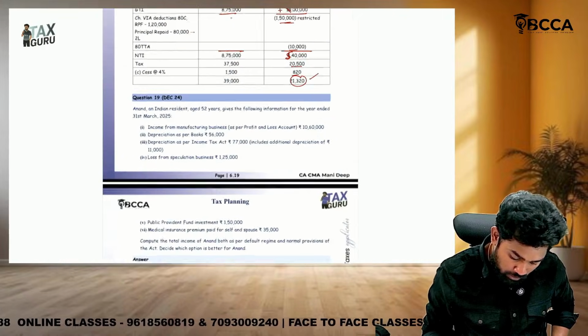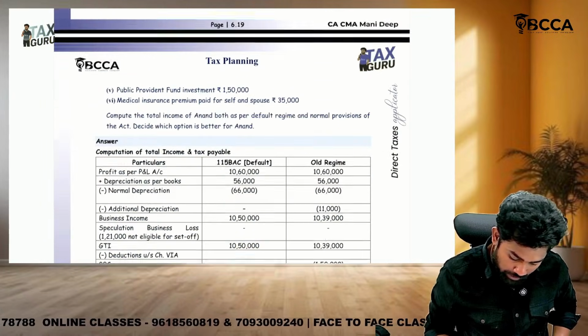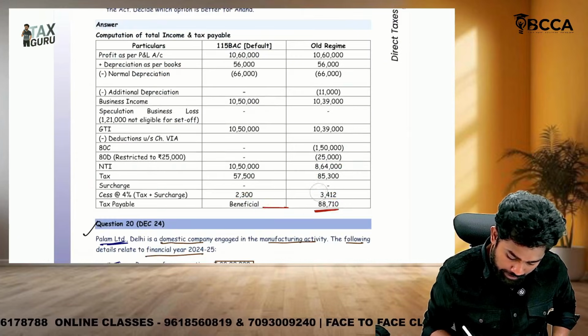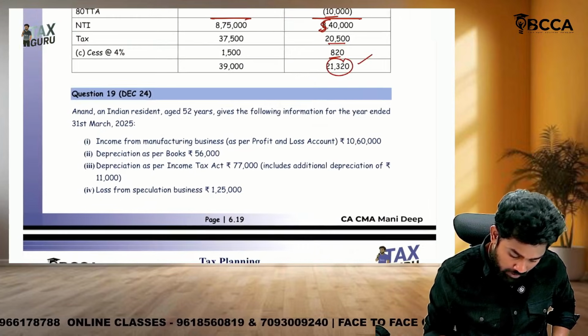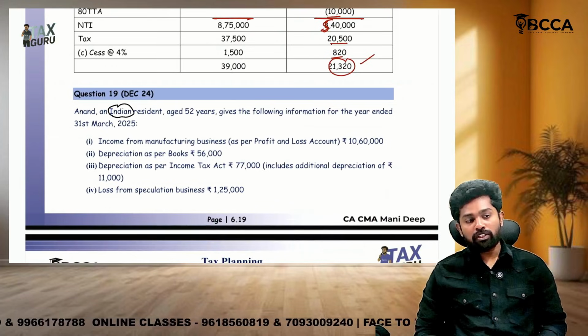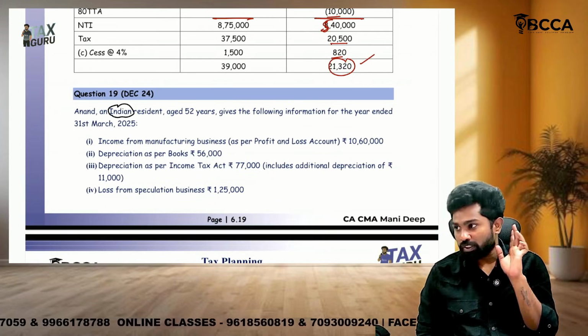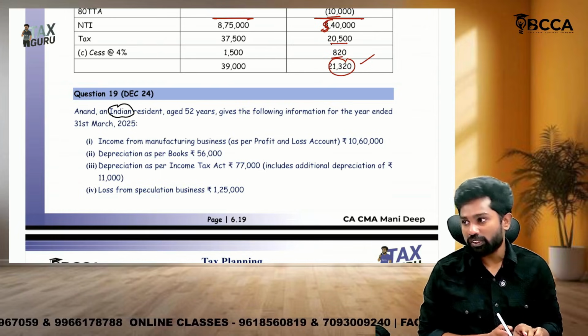Now we are moving on to question number 19. This is also an exam question only, sir. Question number 19. See, Anand, an Indian resident. If you look at the flow, sir, December 24 and June 2024, 3B they are asking from the company's perspective, 3A they are asking from the individual's perspective.